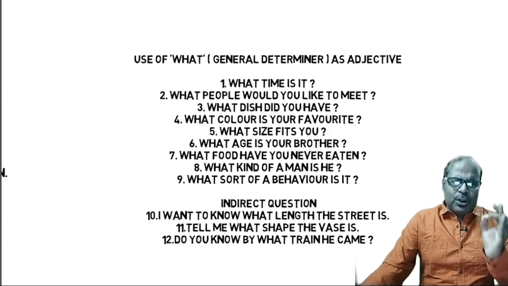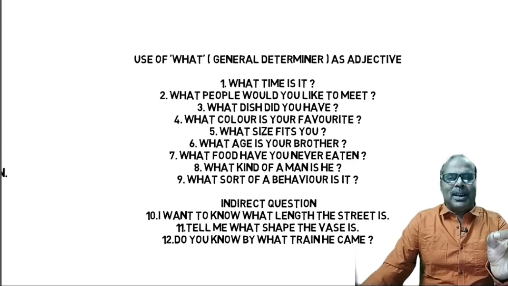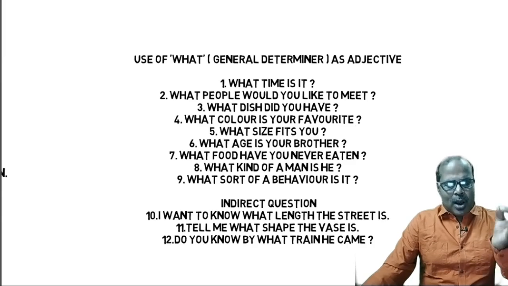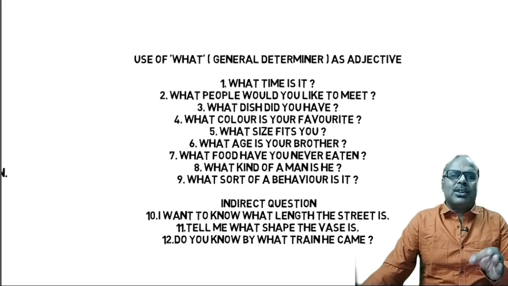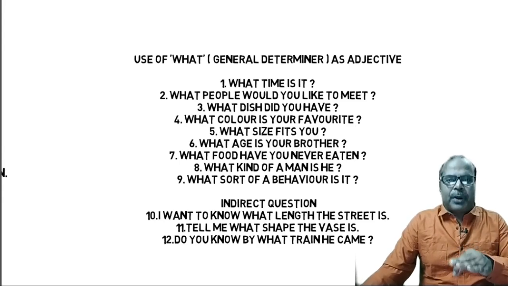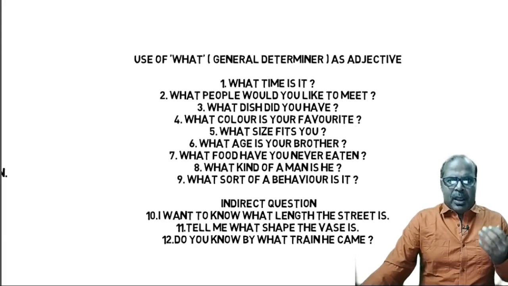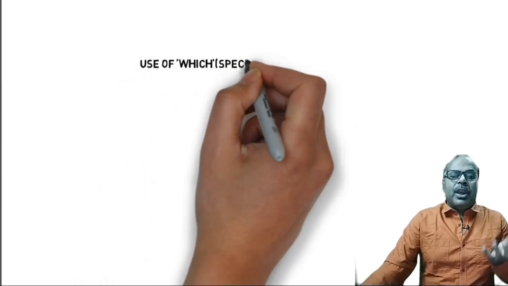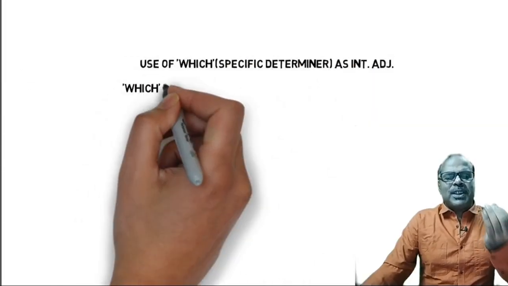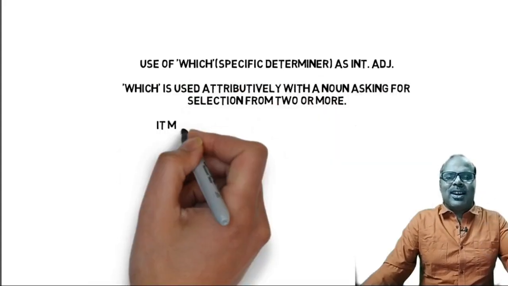Now to conclude, we can say that what is a general determiner. What can be used as an adjective in a direct question. What can be used as an adjective in an indirect question. And what modifies the noun or the pronoun that follows it. Now, let us proceed to which. The use of which is a specific determiner in contrast with what, which is a general determiner.